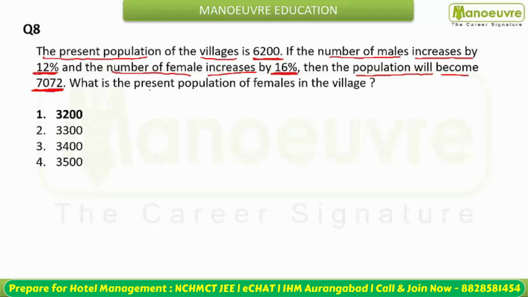So you need to find out the present population of females in the village. So how are you going to solve this equation? I can say that the number of males and the number of females total will make the population, and this is 6,200.